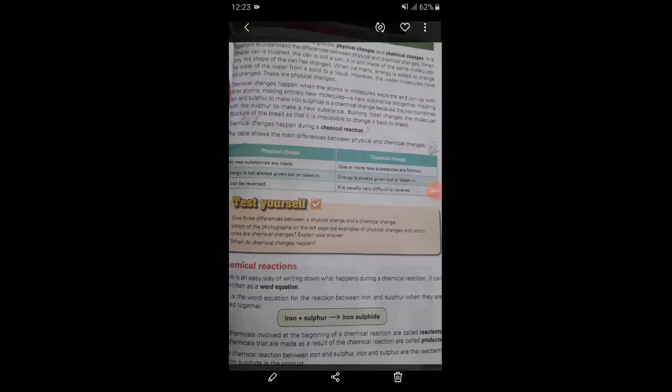Now students, we are going to do the other type of change. Chemical changes happen when the atoms and molecules separate and join up with other atoms, making entirely new molecules and new substances altogether. Heating iron and sulfur to make iron sulfide is a chemical change because the iron combines with the sulfur to make a new substance. Burning toast changes the molecular structure of the bread so that it is impossible to change it back to bread. The chemical changes happen during a chemical reaction.